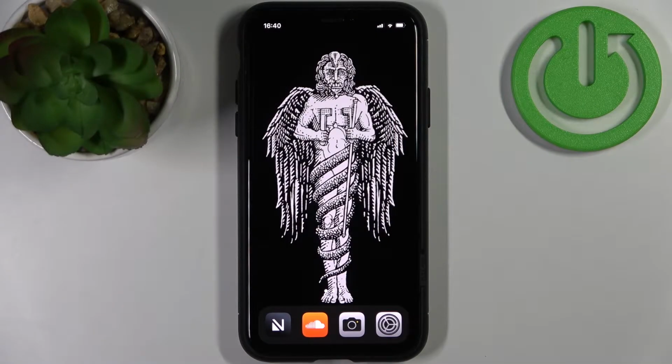Here I have iPhone XS, and today I'm going to show you how to set up a custom ringtone on this device. So to set up a custom ringtone, you will firstly have to download the MP3 file of the song you want to set up, or melody, or whatever.